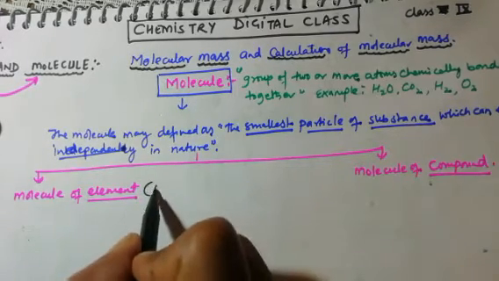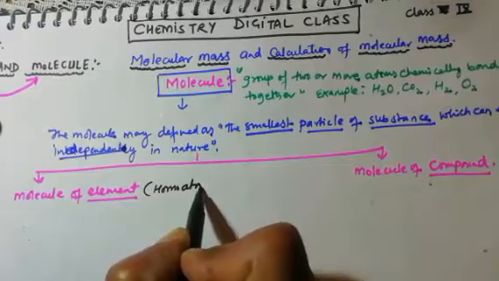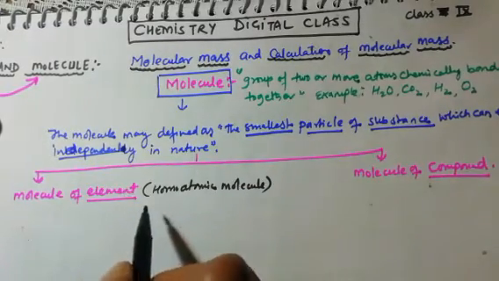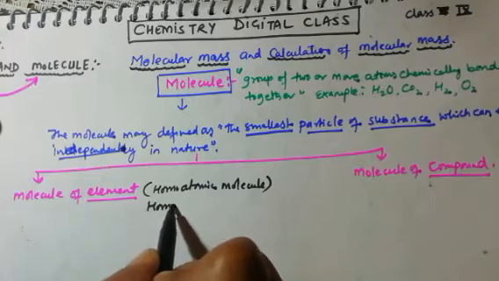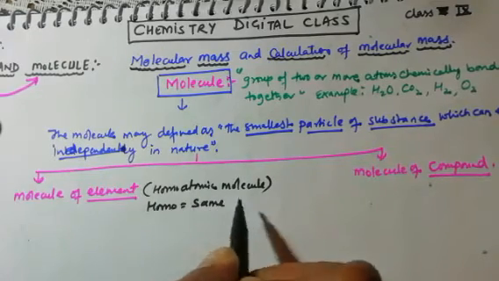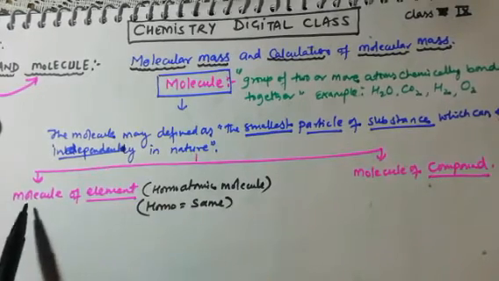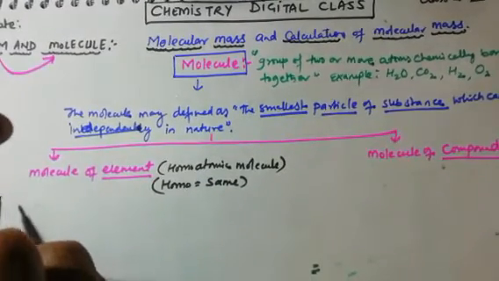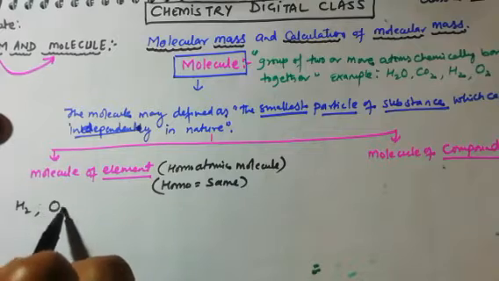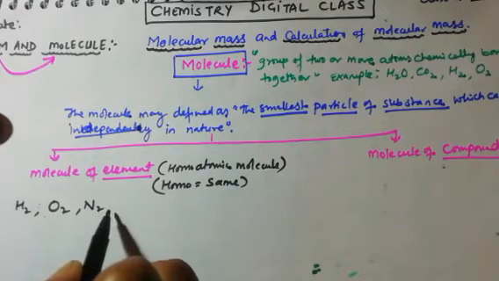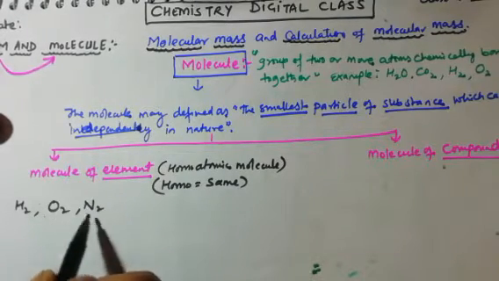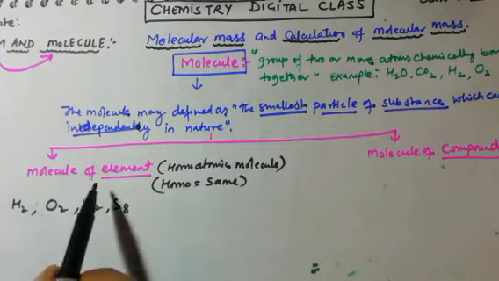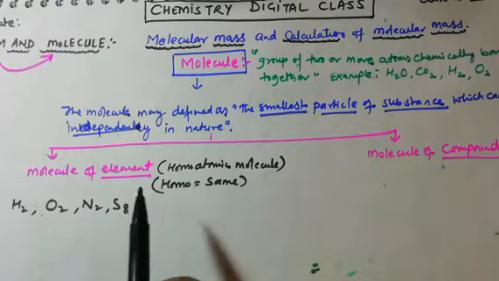These are also known as homoatomic molecules. Dear students, homo means same or similar. It means these are molecules made up of similar types of atoms. For example, H2, O2, N2, S8 are examples of molecule of element, which is called homoatomic molecule.